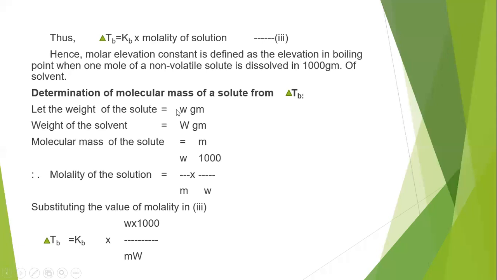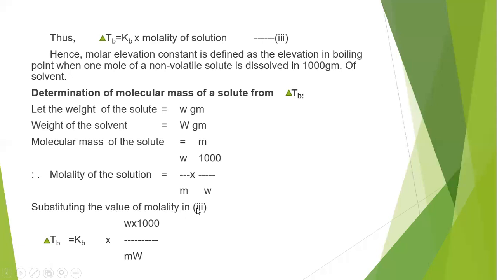Let the weight of the solute be small w grams. The weight of the solvent is capital W grams. The molecular mass of the solute is small m. So how can we calculate the molality of the solution? Molality is the number of moles of solute by the weight of the solvent in grams, so that is small w by small m into 1000 by W, where capital W is nothing but the weight of the solvent.